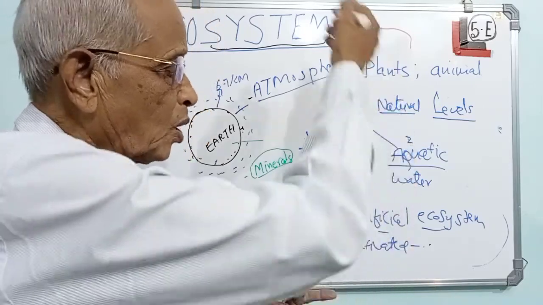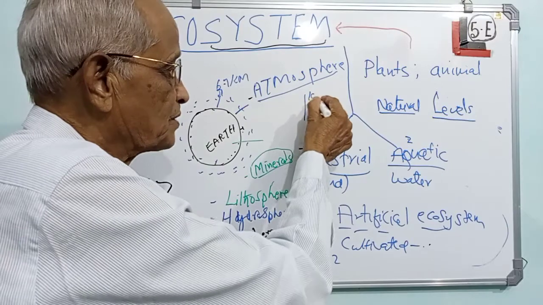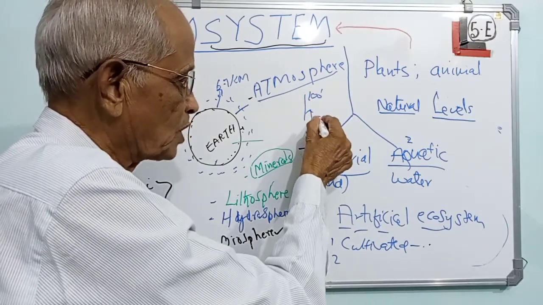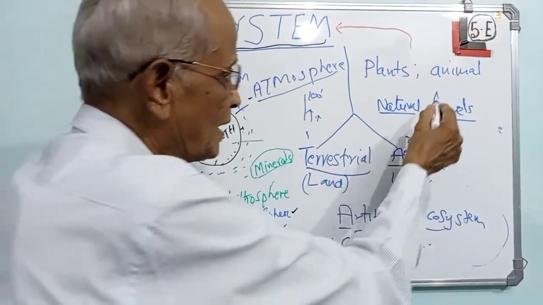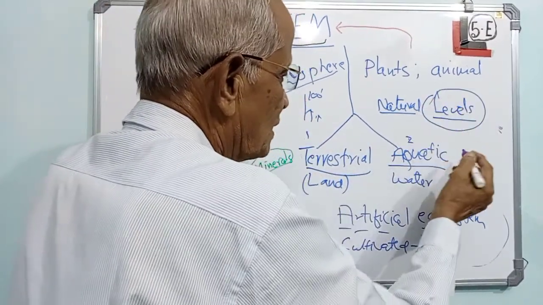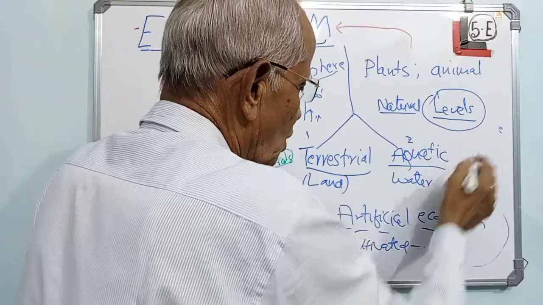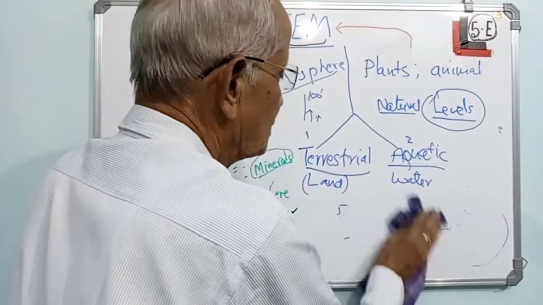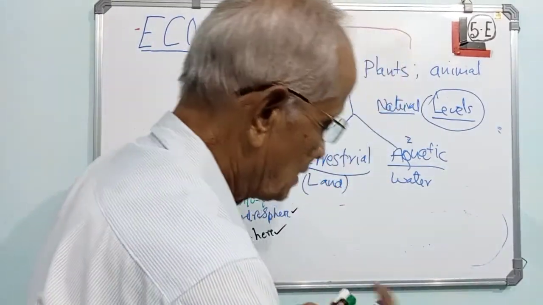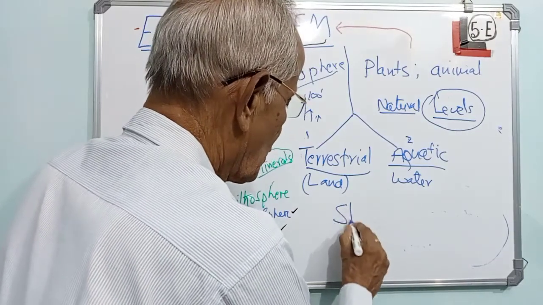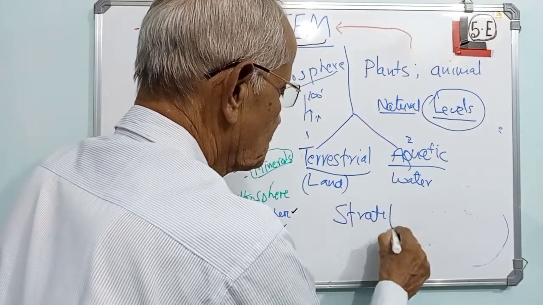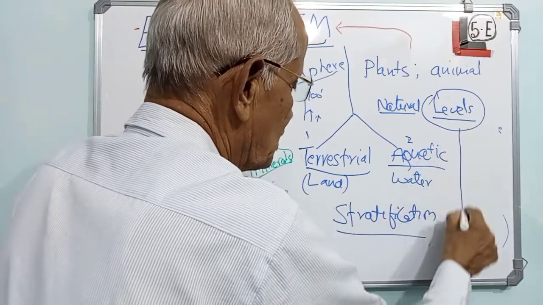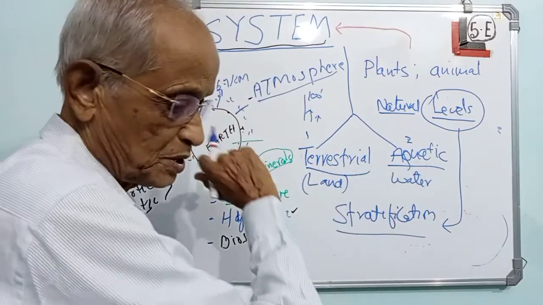Some plants may go up to 80 or 100 feet, and then much smaller plants may be there. Like this, there will be different levels of living. Ecologists use the word stratification. They are the different levels of that living. They are sometimes called the stratification.